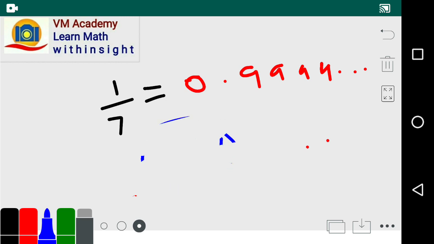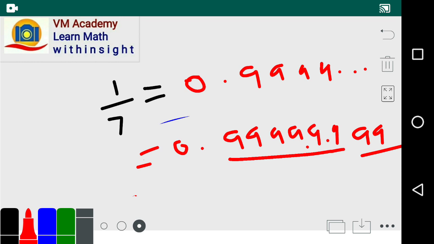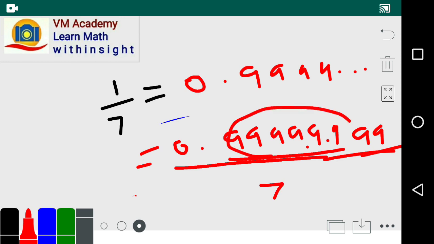So let us group this as 0.99999 and then 99, and so on. Now up to this point, if we divide by 7, these are going to be perfectly divisible by 7.